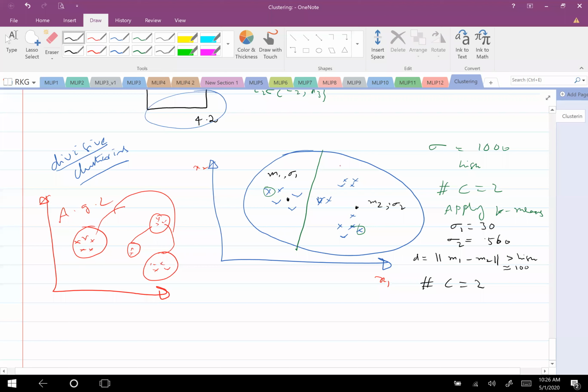Now this is M1 comma sigma 1 and this is M2 comma sigma 2. Say for example sigma 1 here is equal to 80, and sigma 2 is equal to, say, 40, and M1, M2 or something. Then I may decide whether it is good enough for me or not. If it is good enough, I will stop here. Is it fine or not? I just want to hear from one of you.